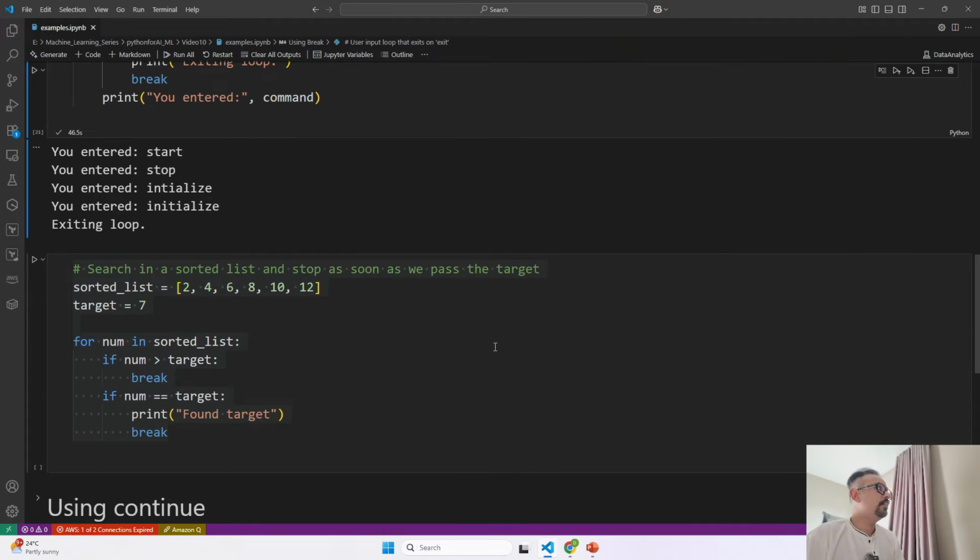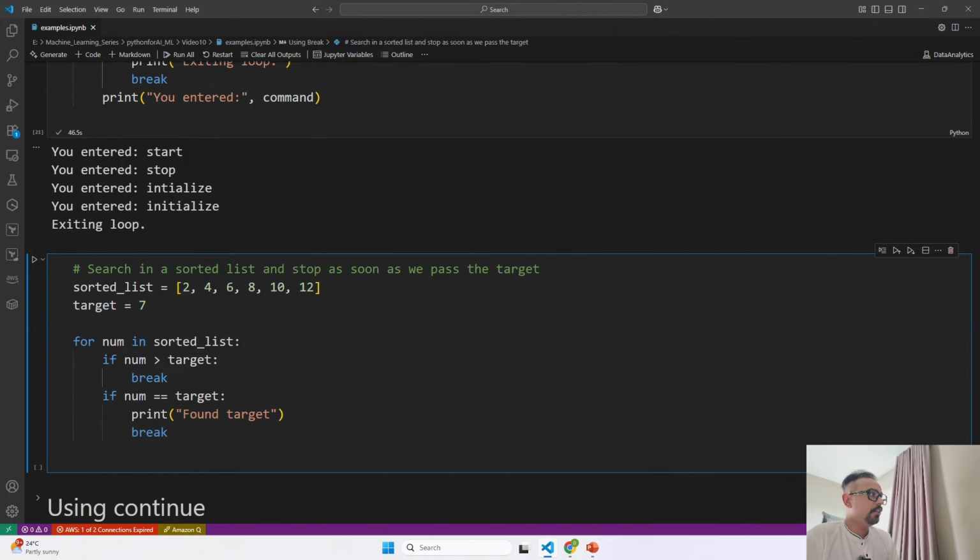Now let's understand this with one more example for the break statement. This code is going to search for a specific target number that we have provided. This is the list of numbers. Right now it only has 6 elements, but in real time you have thousands of numbers and you have to find a specific number. It goes through each number in order from left to right. If it finds the target, that is the target variable, 7, it will print found target and the program will stop.